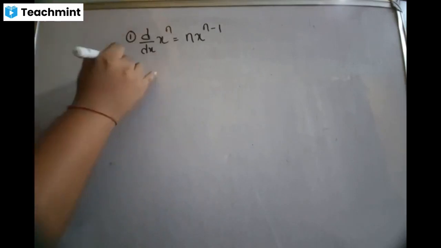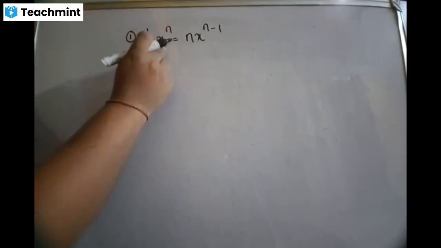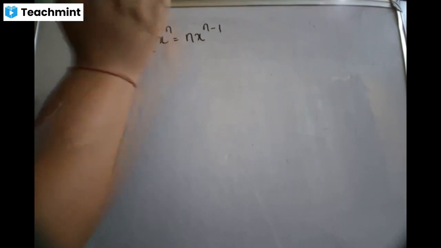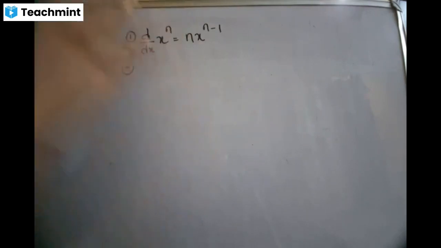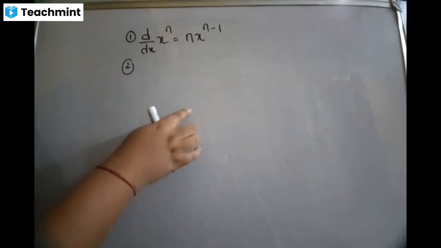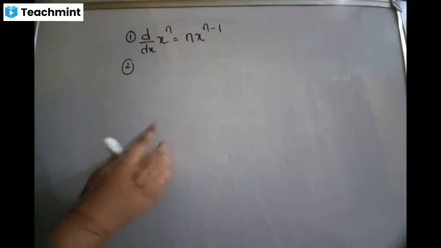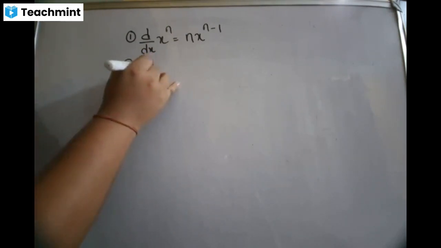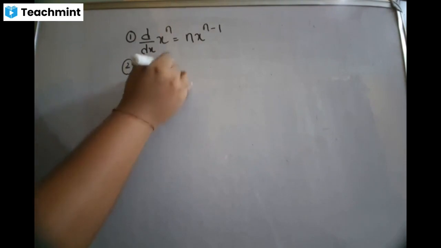Is that clear? I can give you an example. Differentiate x to the power 5. So 5 goes in front, x to the power 5 minus 1 is 4. Differentiation means the power keeps decreasing. If it is 4, it becomes 3, if 3 then 2, if 2 then 1, if 1 then ultimately 0. That's it. It doesn't go beyond that. Got it? It doesn't become negative. Okay.